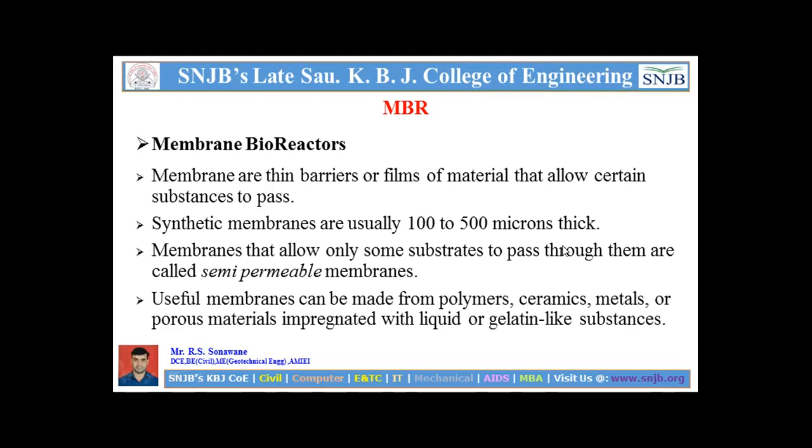So this is about the membrane, its specification, and the materials it is made from.